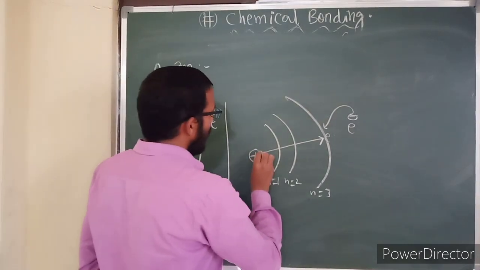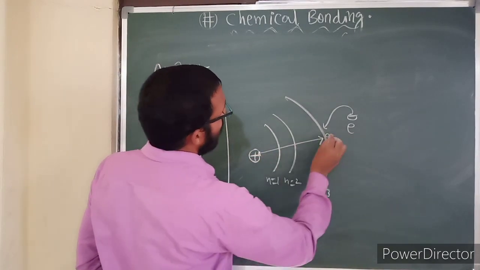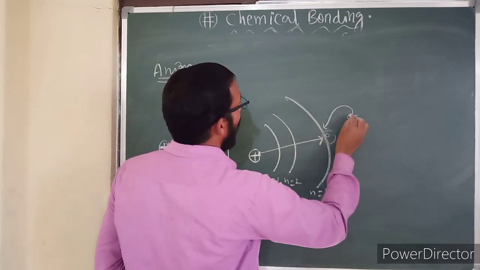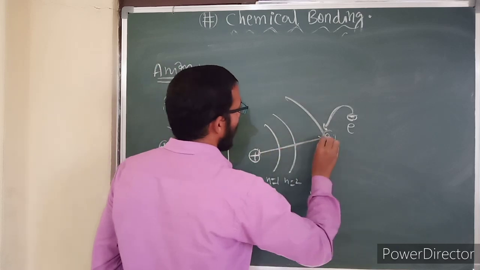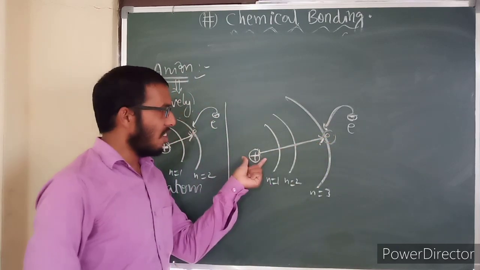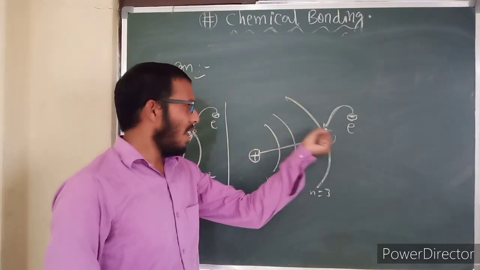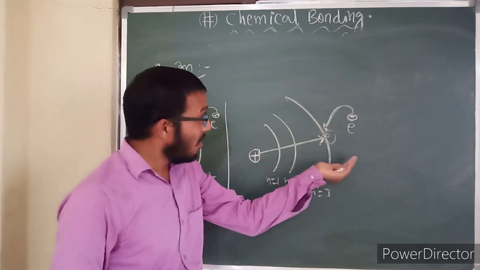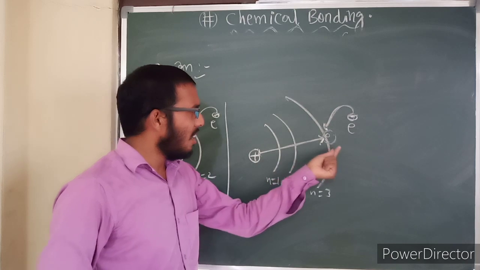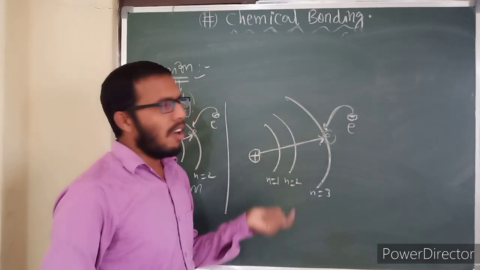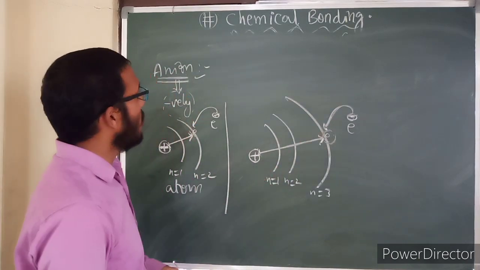But here the distance between nucleus and valence electron is more. If you give an electron to this valence shell, the nucleus attraction is less. So it does not easily attract or take the electron. Therefore anion formation is not so easy.